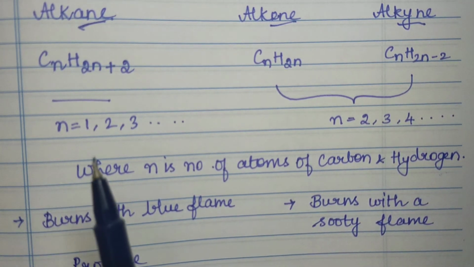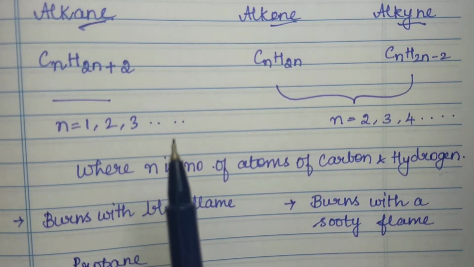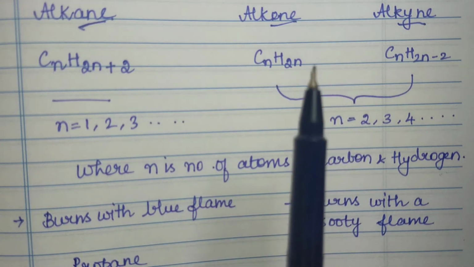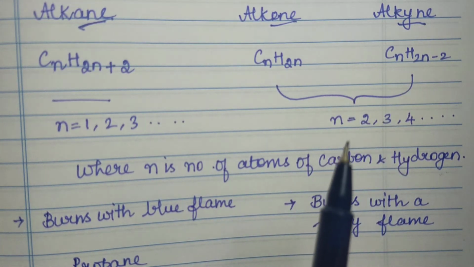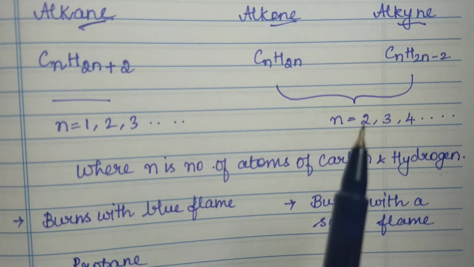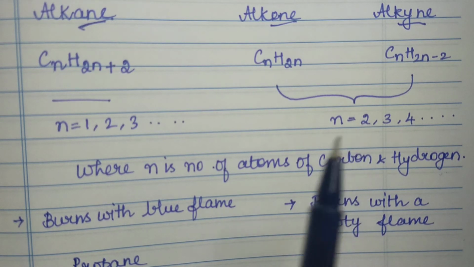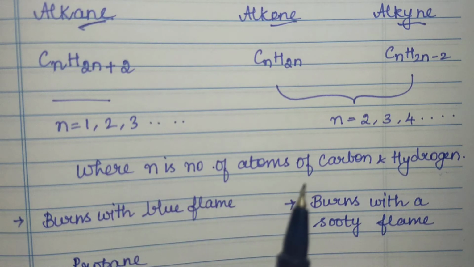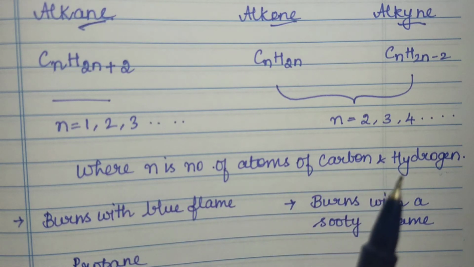And n starts from 1, 2, 3 and 4. For alkene and alkyne, the n starts only from 2 because it is connected with a double bond and triple bond, so it needs 2 carbon atoms. And n is the number of atoms of carbon.